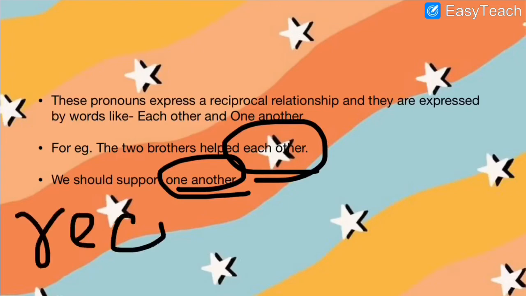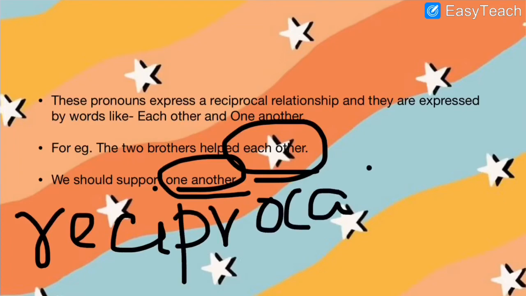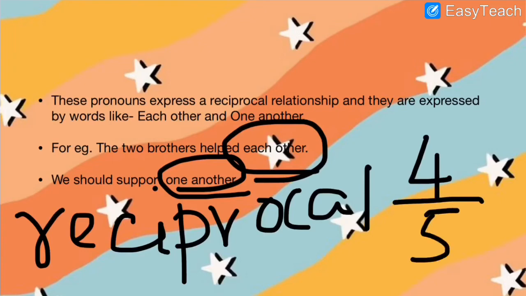You know what is the meaning of reciprocal? In maths, what is the reciprocal of 4 upon 5? It will be 5 upon 4. Matlab vice versa. So you gave to them, they gave to you. So this is called reciprocal pronouns.